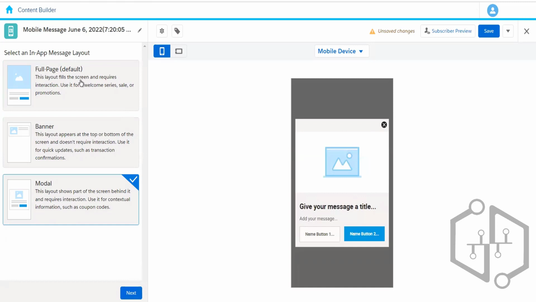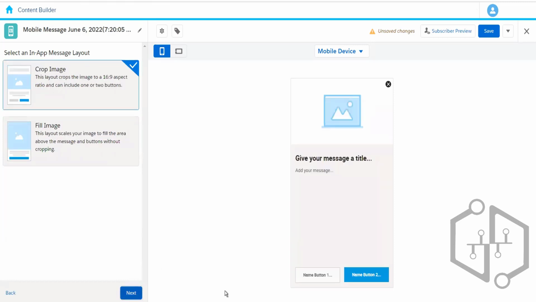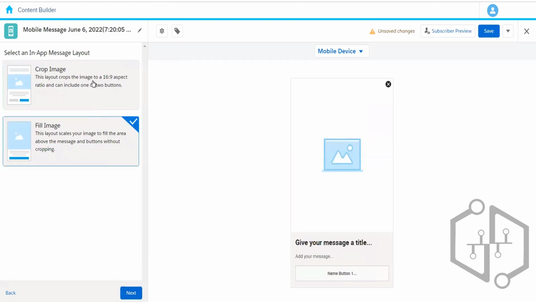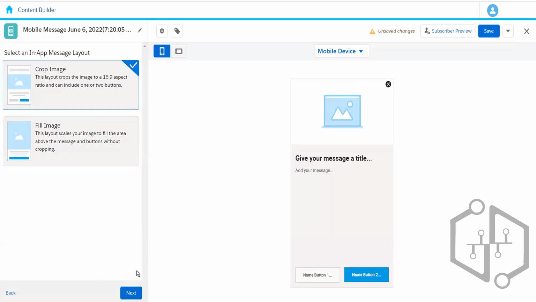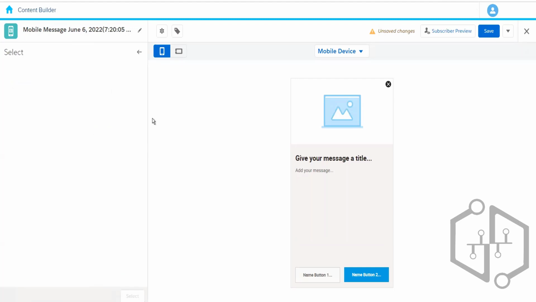So let's say we want to go ahead with the full page for now and you click on the next button. And then here it is showing a full image and a crop image. So let's go ahead with the crop image for now. Similarly, we can configure all these things here. So let's choose the image first of all.